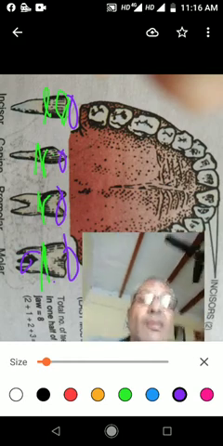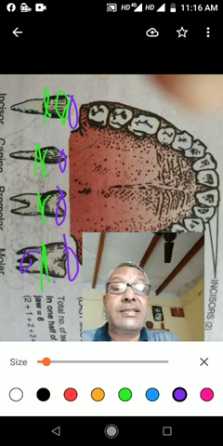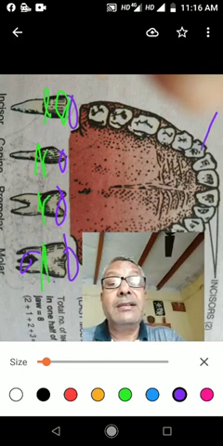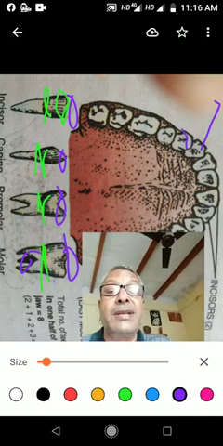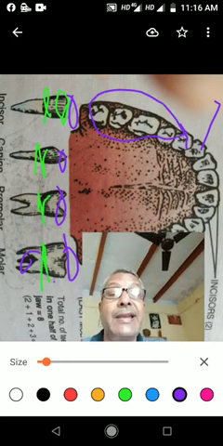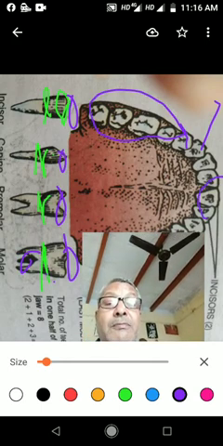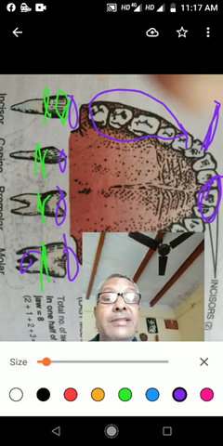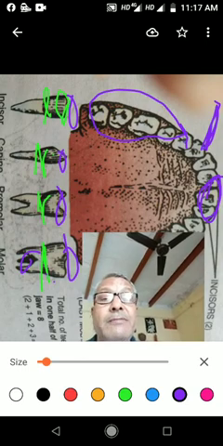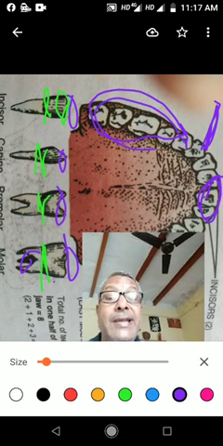Canines are tearing teeth. Again, premolars and molars are grinding teeth. Front is incisor, biting teeth. In the corner, there are tearing teeth. Again, premolars and molars are grinding teeth.